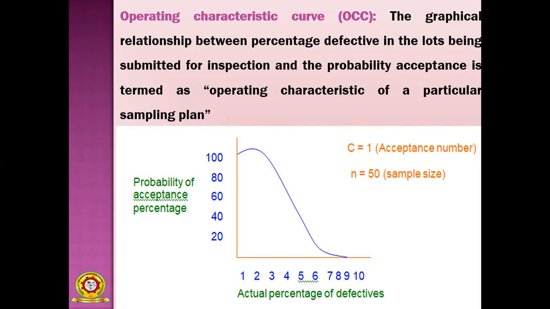That is represented in the OC curve. From the OC curve we have to find out the percentages which are accepted in sampling. The graphical relation between percentage defectives in the lots being submitted for inspection and the probability of acceptance is termed the operating characteristic of a particular sampling plan. So you are representing that acceptance sampling within the graph.